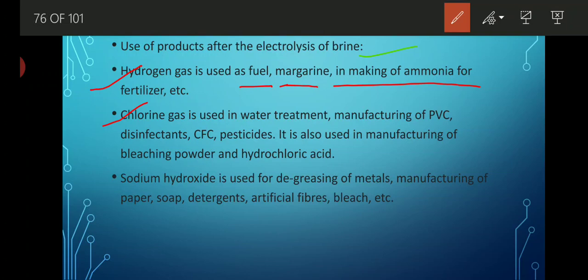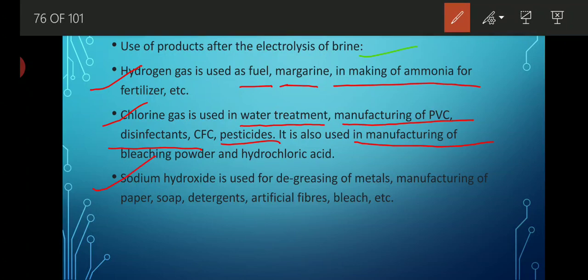Chlorine gas is used in water treatment, to disinfect polluted water. It is used in the manufacturing of PVC, as we use PVC pipe. As a disinfectant, it is used in the preparation of bleaching powder, pesticides, and many other uses, which we get from chlorine gas.